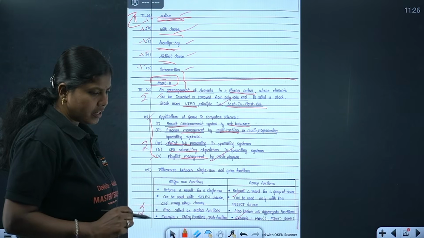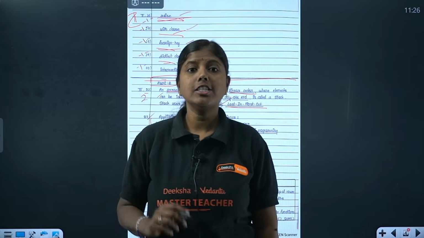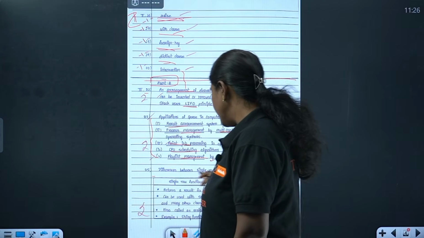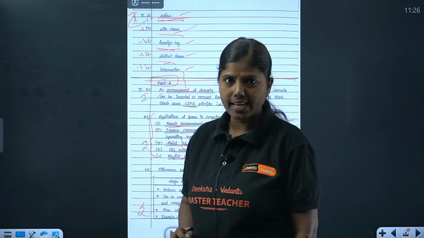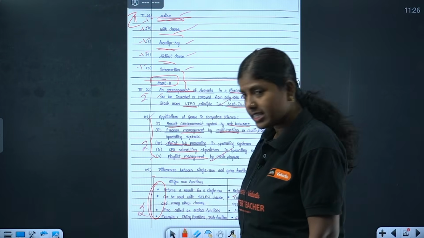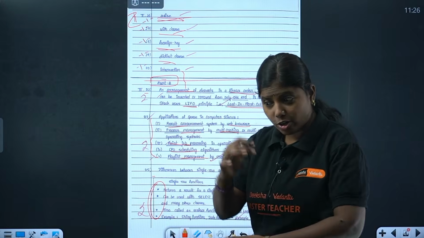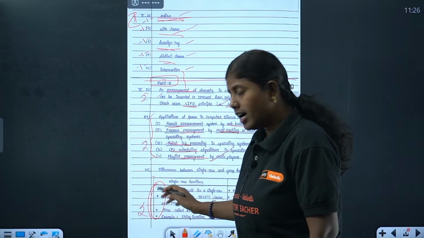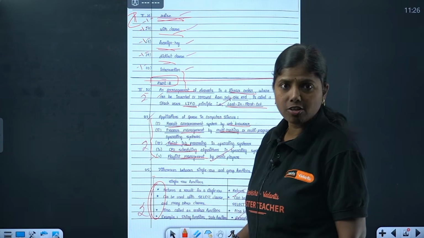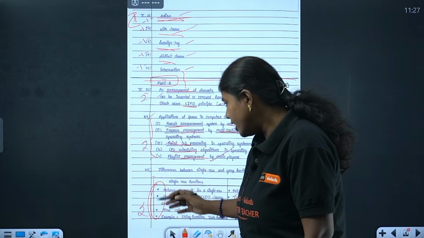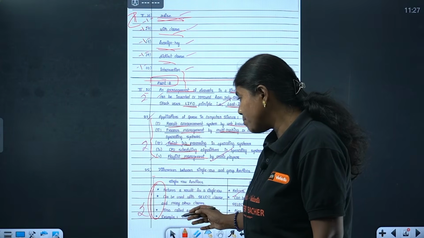Next we'll go for the 25th question. What is there in the 25th question? Differences. How to write differences? Differences should be written in the form of a table only. She has also highlighted this. You can see here every point is written point-wise, not as a paragraph. They have written it in the form of bullets. You can use bullets the way you want, so write in terms of bullets and then be specific.